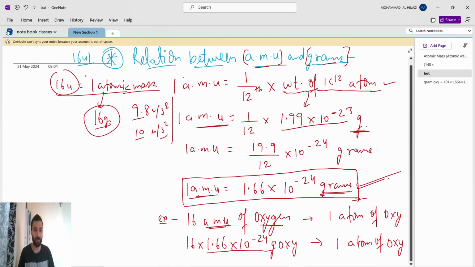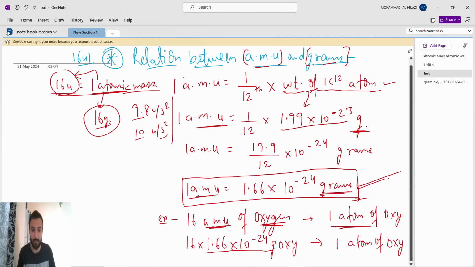Yes, 1 atomic mass of oxygen consists of 16 U. So 16 AMU of oxygen is what? 1 atom, correct? We know this. 1 atomic mass is 16 U. So 16 AMU of oxygen is how much? 1 atom of oxygen. 1 atom of oxygen consists of 16 AMU of oxygen.